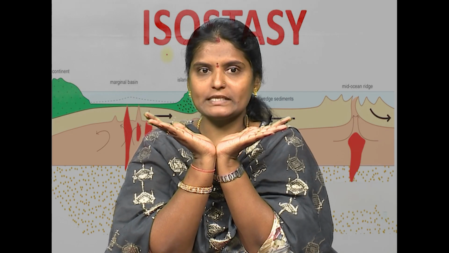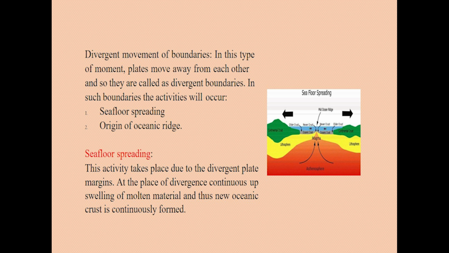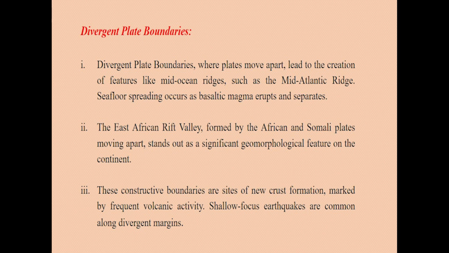Divergent means, if you consider these are the two plates, this plate is moving this side and this plate is moving this side. Two plates moving in opposite directions is known as a divergent plate boundary, where the upwelling magma comes onto the earth's surface and sea floor spreading occurs as the basaltic magma erupts and separates. An example of divergent plate boundaries is the East African Rift Valley, which is formed by the African and Somali plates moving apart and stands out as a significant geological feature on the continent.